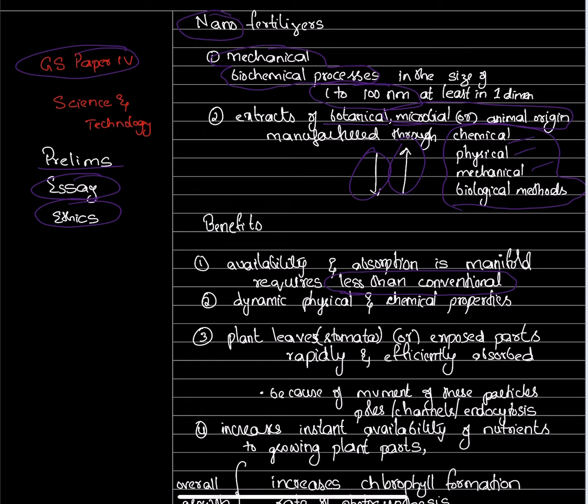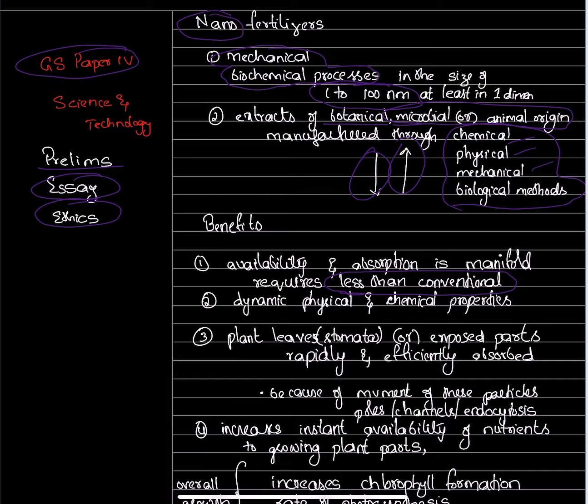That is a simple jug of liquid urea, which is nano urea, recently manufactured by IFFCO. IFFCO is an organization set up by the cooperatives.